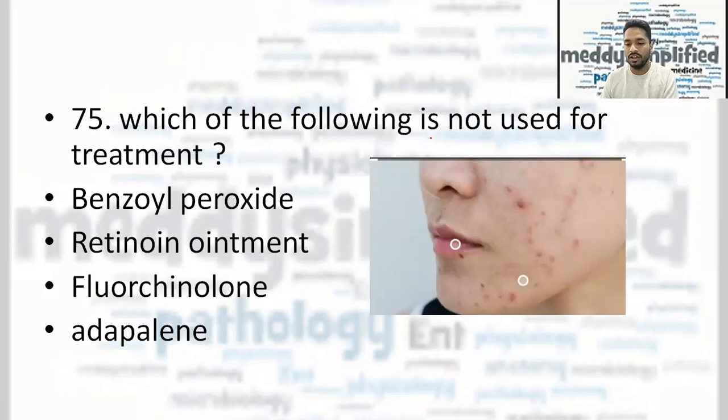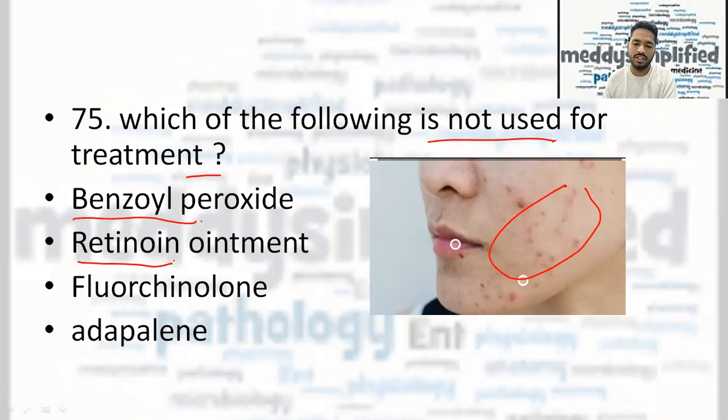75th question. Which of the following is not used for the treatment? And similar kind of image, very light acne was given, right? Now the options are benzoyl peroxide, retinoid ointment, fluoroquinolone, and adapalene. Now here there are a few types of acne, and in different acne, different medications can be used. But benzoyl peroxide is used for acne treatment, right? Retinoid ointment is also used for acne treatment.